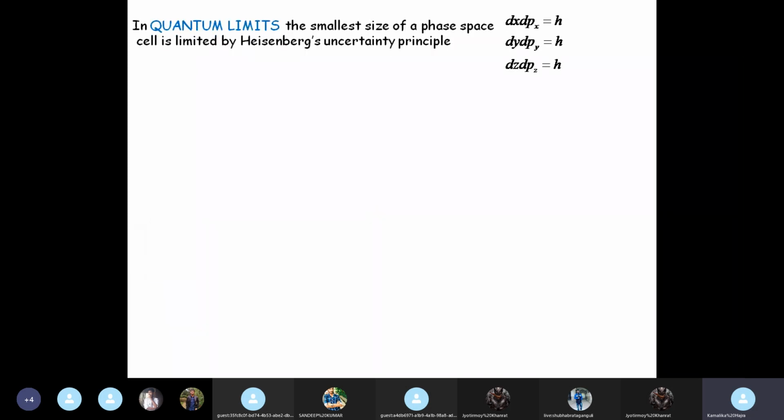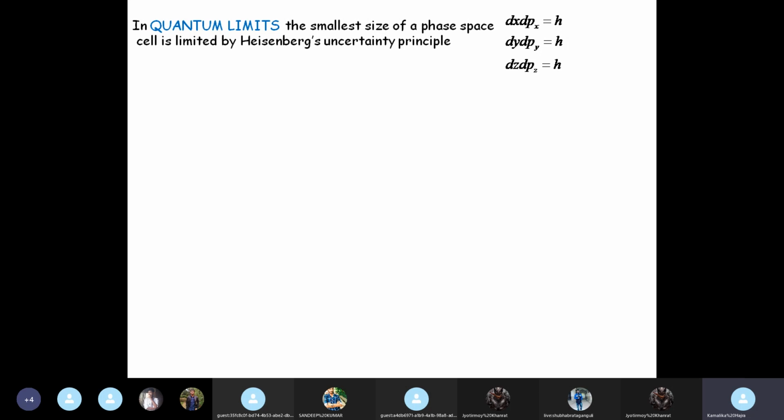Now in quantum limits, the smallest size of a phase space cell is limited by Heisenberg's uncertainty principle, because when we are applying quantum mechanics, we know that Heisenberg's uncertainty principle has to be followed.